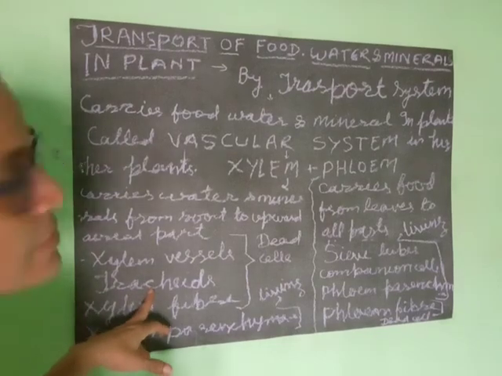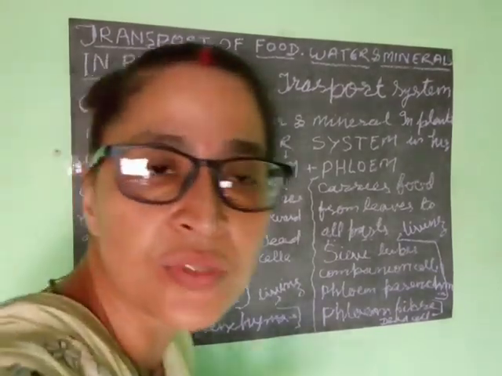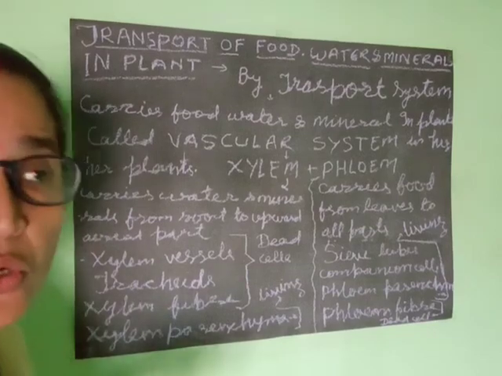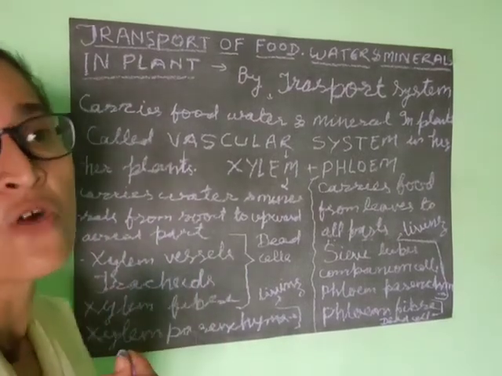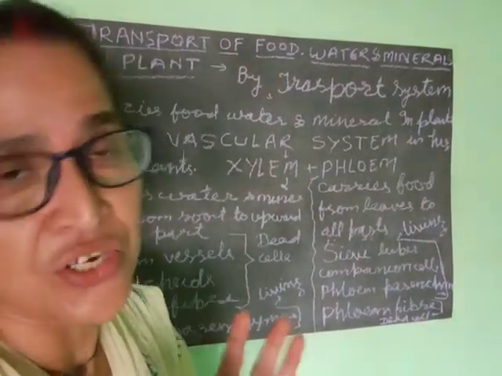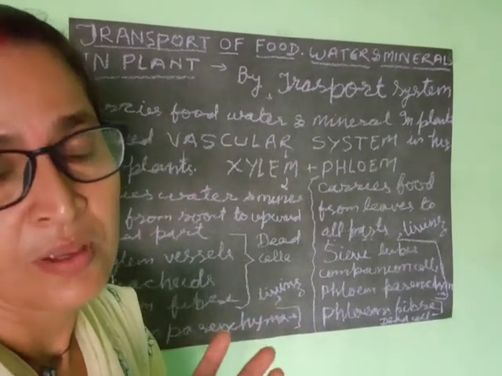Root xylem carries this water to the stem by the root pressure. Due to the absorption of water, a root pressure is created in the xylem tissue.